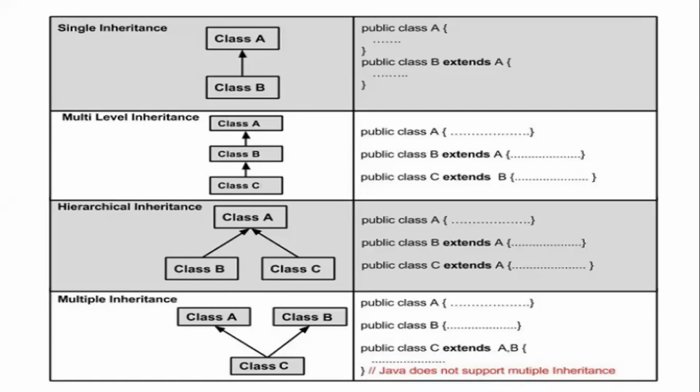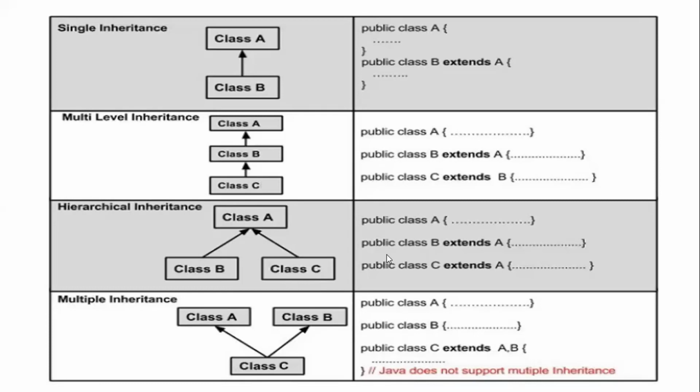Clear with the multi-level hierarchy? There will be a slight difference when you are writing a program, and you should be very conscious with respect to that particular change. If you are just changing one class name, the implementation of inheritance will be a completely new type of inheritance, right? So if you observe these two statements here, public class C extends B. Instead of writing B, if you are writing A, then you are talking about hierarchical inheritance. Clear with the things?